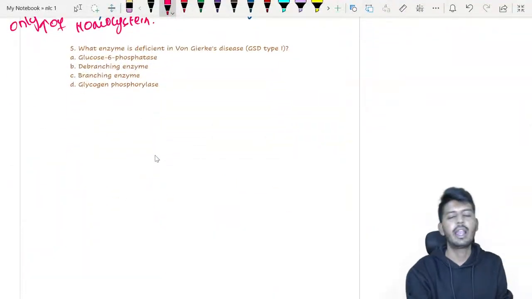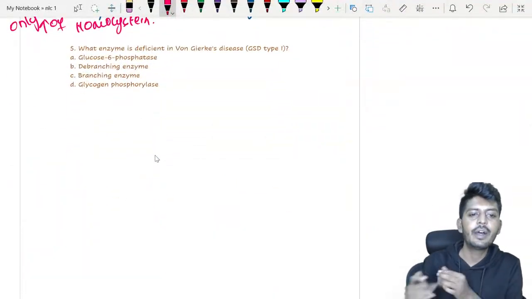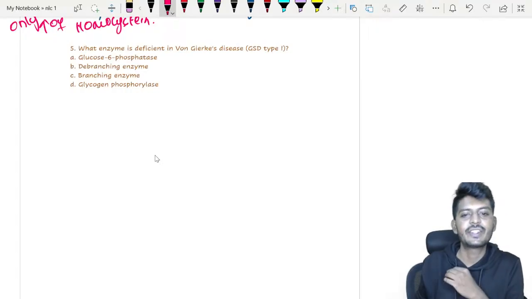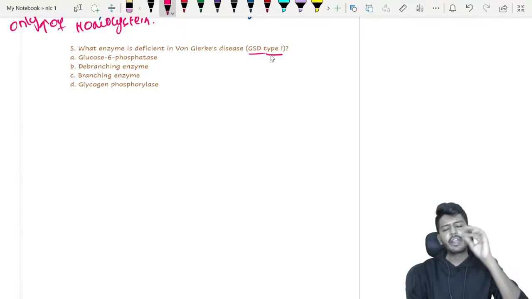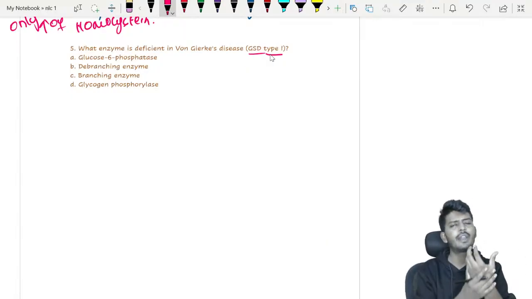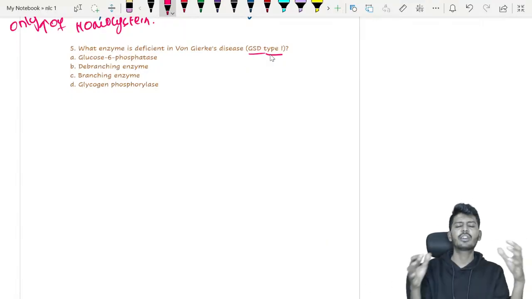Okay, then let's go to the next one. What enzyme is deficient in von Gierke's disease? That is GSD type 1. What is that? GSD type 1. So glycogen storage disease, maybe if they haven't asked it last year, you might be thinking they will not ask at all.